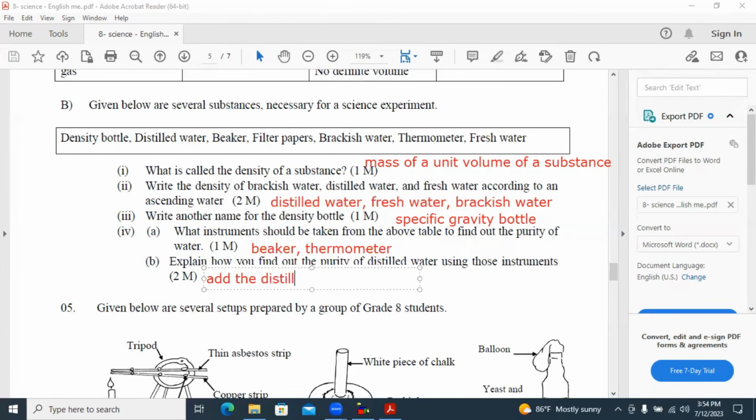Add the distilled water to the beaker. Normally we take a boiling tube to boil something, but it has not been given here. That's why I wrote beaker. And heat it.